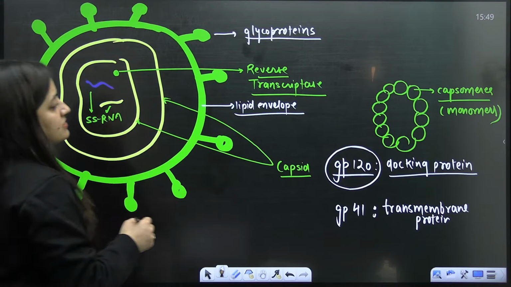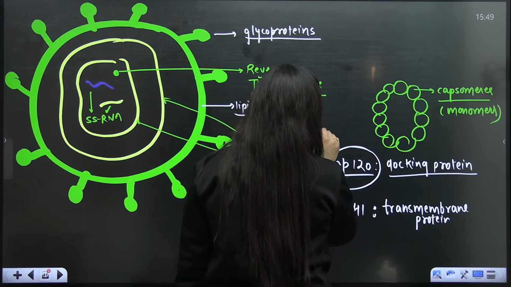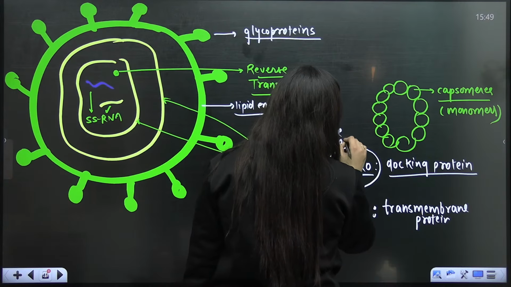Okay, so this is the docking protein, or I would say this is the surface protein rather.